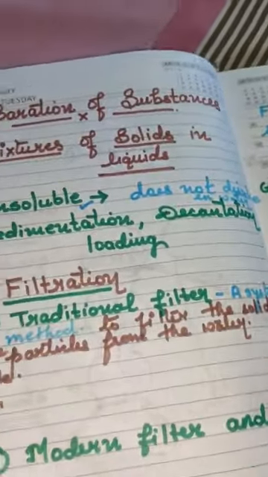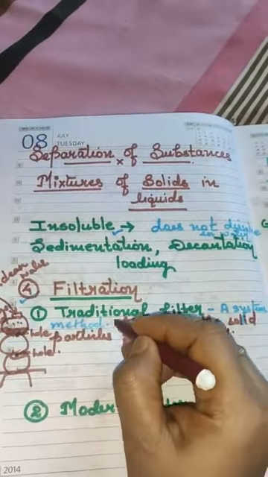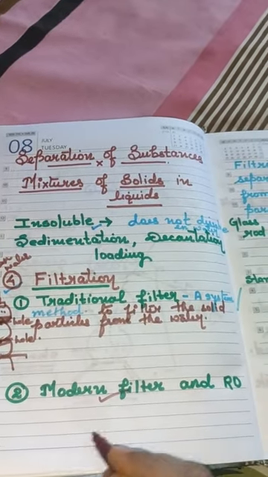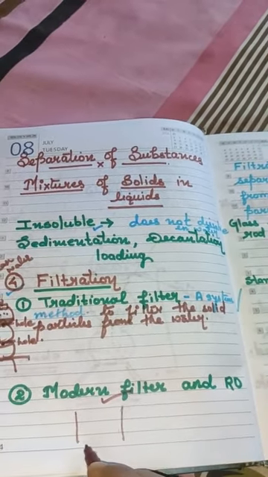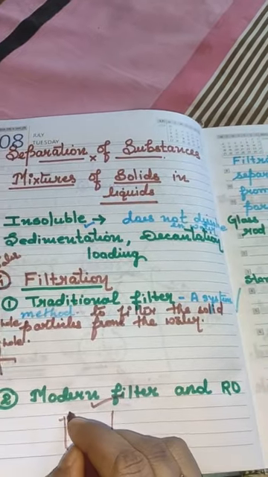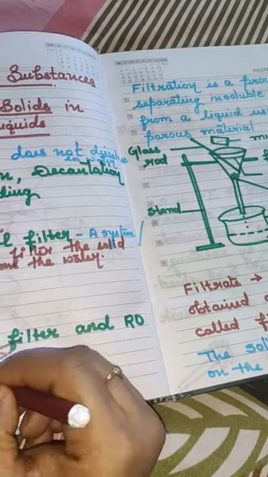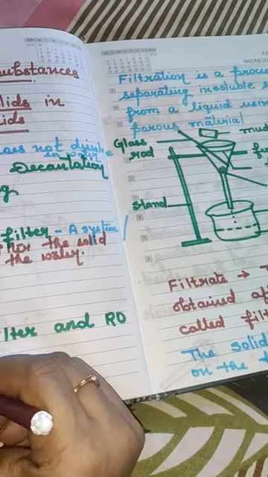Nowadays we are not in the habit of using the traditional filter. We have a modern filter made of steel, in which two candles are there, or one candle.